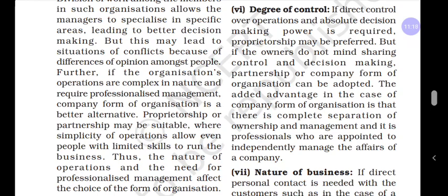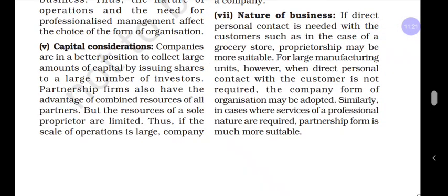And the last point is nature of business. Nature of business is nothing but, whether you have a large scale or small scale operation, what contact, interaction or relationship you have with the customers. It is called nature of business. You can observe in sole proprietorship, for example a grocery shop.